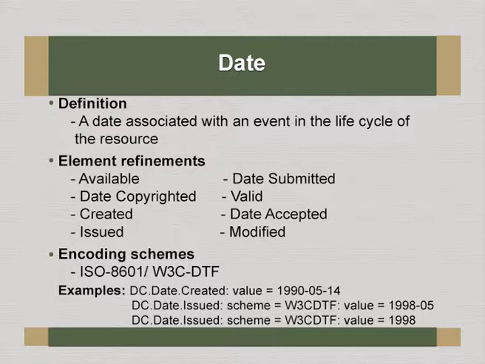So you see in the output date, some half a dozen dates without enumerating what exactly each date stands for, as in the case of the qualified Dublin Core, like date created or issued or submitted. This kind of refinement would not appear in plain Dublin Core.